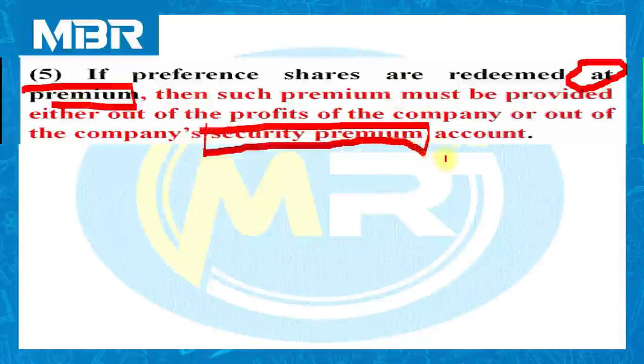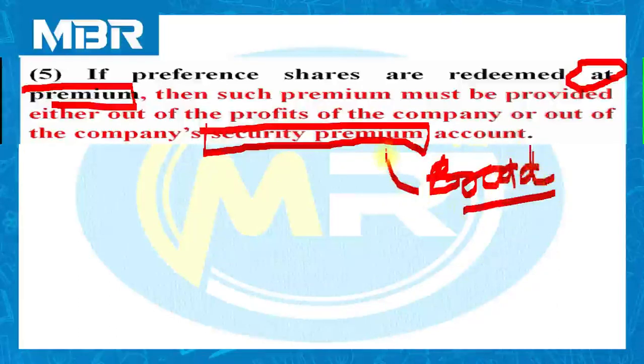Instead of share premium, we will use the broad terminology, security premium. Security premium includes a premium on all the securities. Share premium includes premium only on shares, and the word share is narrower and security is broader. So here we are using the term security premium.